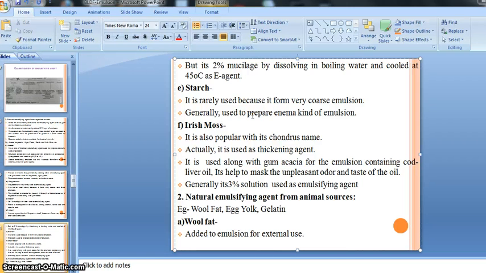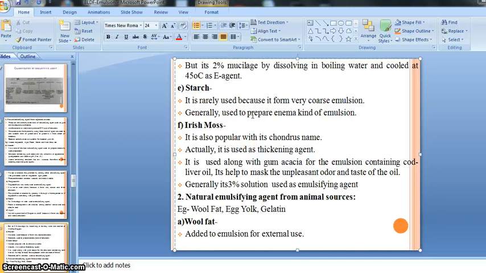From that, egg yolk is also used as an emulsifying agent, not taken directly from the egg but for performing various chemical reactions, after which it is developed. Just for your information, I told you egg yolk is the yellowish portion of our egg, but for emulsion, egg yolk is used as an emulsifying agent.